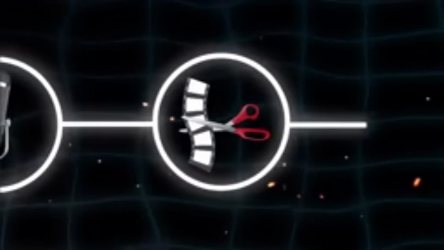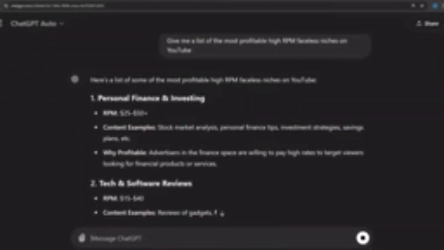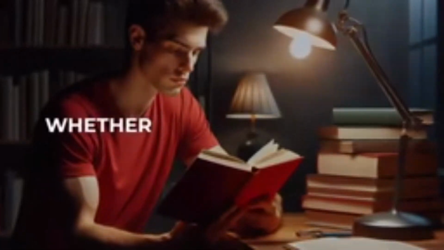Normally we look at 3 factors while selecting a niche: interest, experience and profit, and then we create a channel for whichever niche fits in the intersection of these 3 circles. But now, because AI is going to do all our work, we can skip both these circles of interest and experience and select a niche which has a lot of profit.